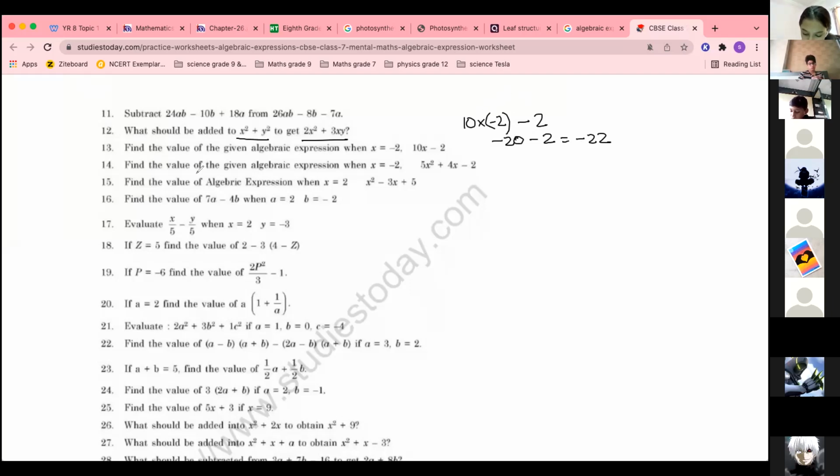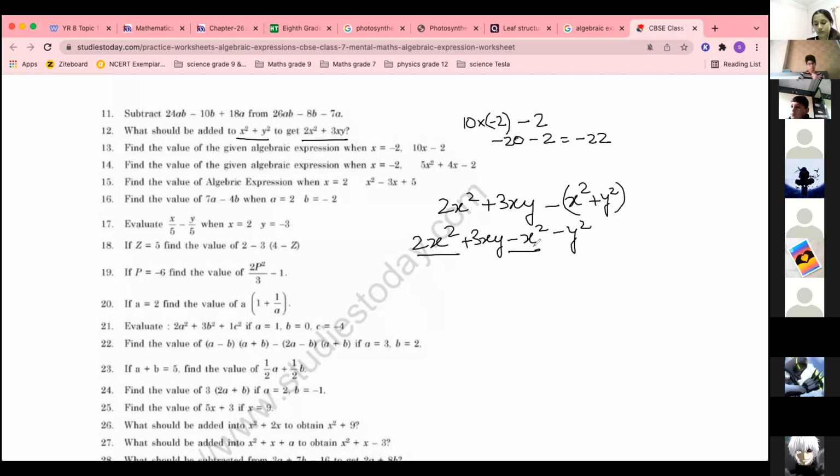Ma'am, can you do question number 12? In the 12th one, you have to subtract 2x square plus 3xy minus x square minus y square, the minus goes inside. So 2x square minus x square is x square, plus 3xy, no like terms for xy, and minus y square. So this is the answer for question 12.